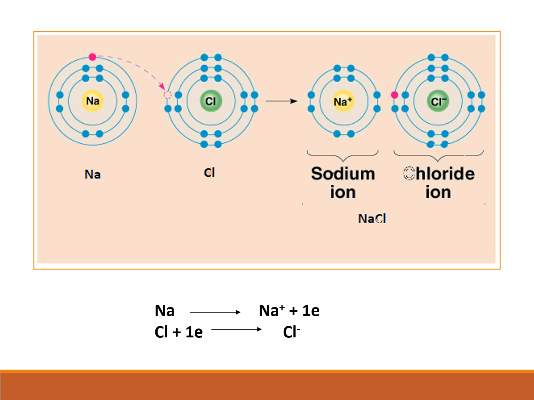We can see that there is a drastic decrease in size when one electron is removed from the sodium atom. So the atomic radius and ionic radius are very different. The ionic radius is much smaller than the atomic radius. This is because one of the shells is totally removed upon the removal of the electron, whereas in the case of chlorine, there is no much pronounced change in the radius. This is the equation showing the formation of sodium chloride: sodium atom loses one electron to become Na+ cation, and the chlorine atom accepts the electron to form chloride anion.